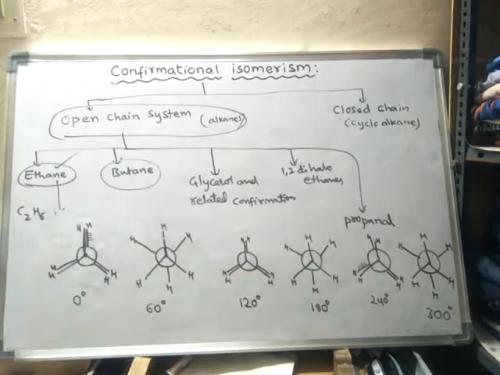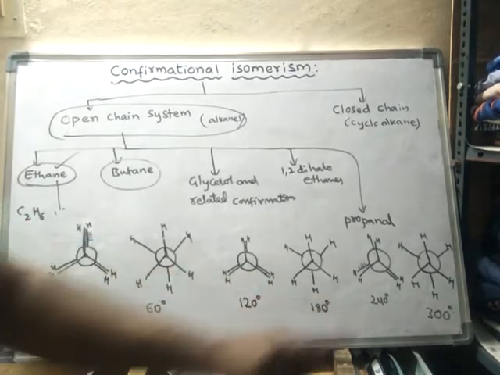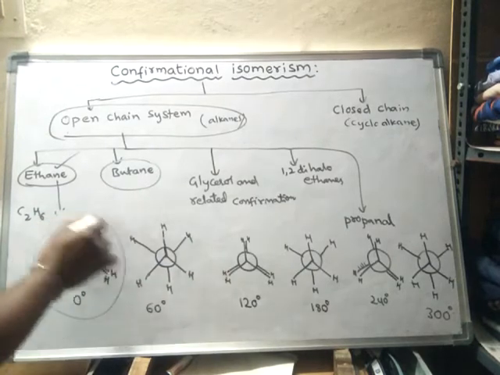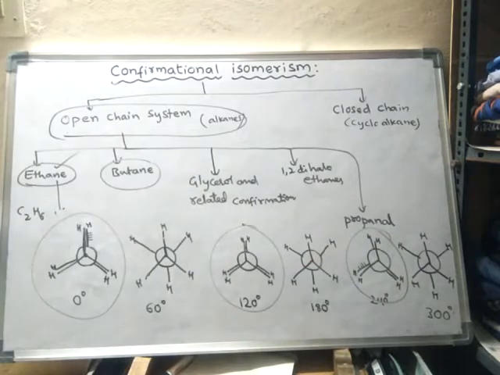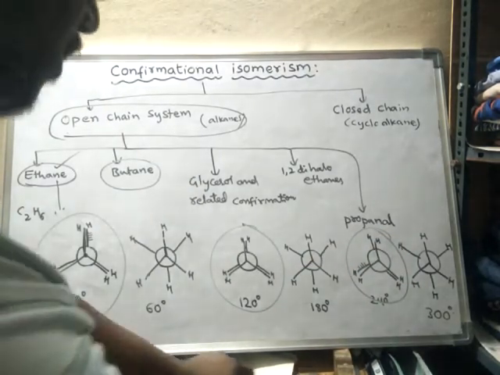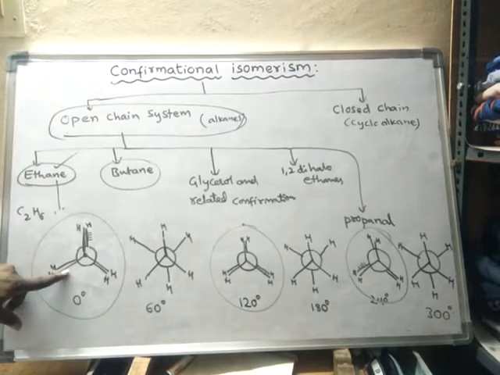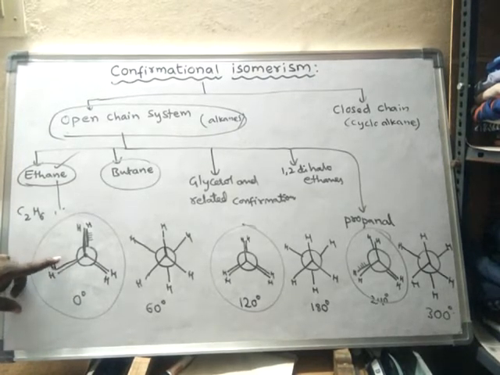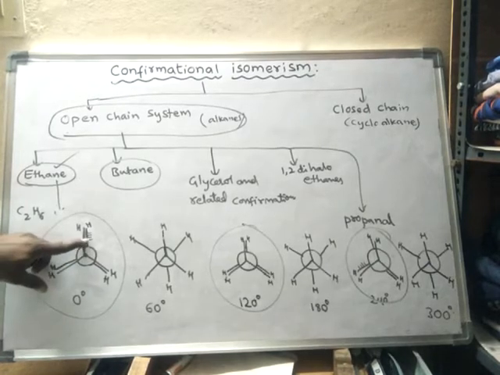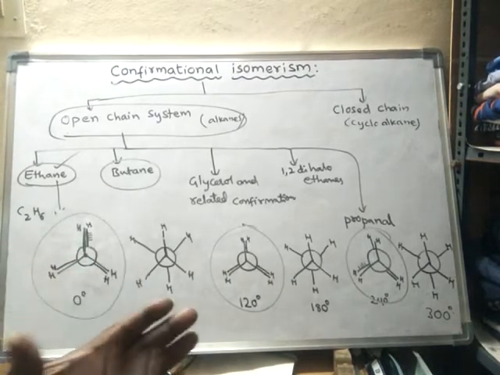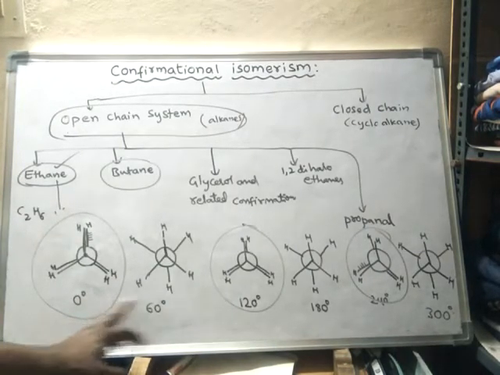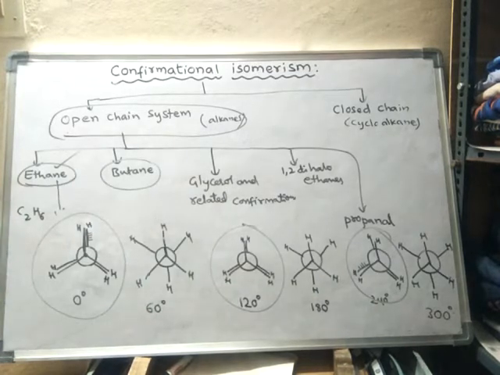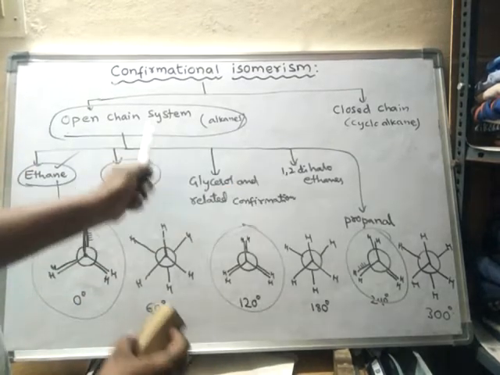See, in all these structures, in this structure, this structure and even this structure, they are said to be eclipsed structures. Why? Because this bond is present exactly behind this bond. In all the cases, one bond is exactly behind another bond. Such structures are said to be eclipsed structures. So we are learning about ethane conformations. We will learn about all these things later.